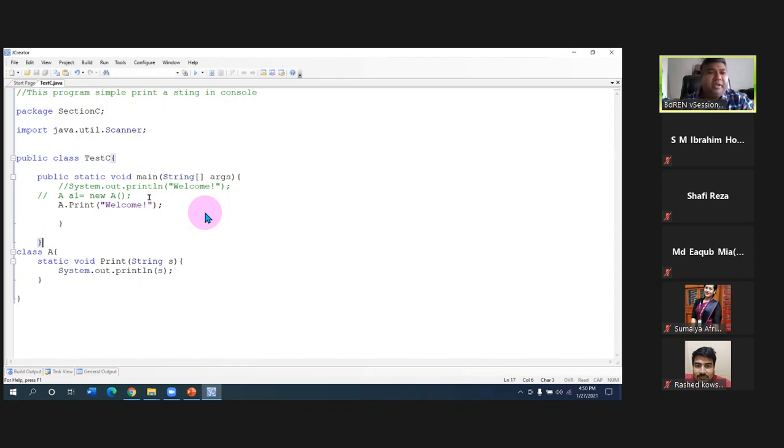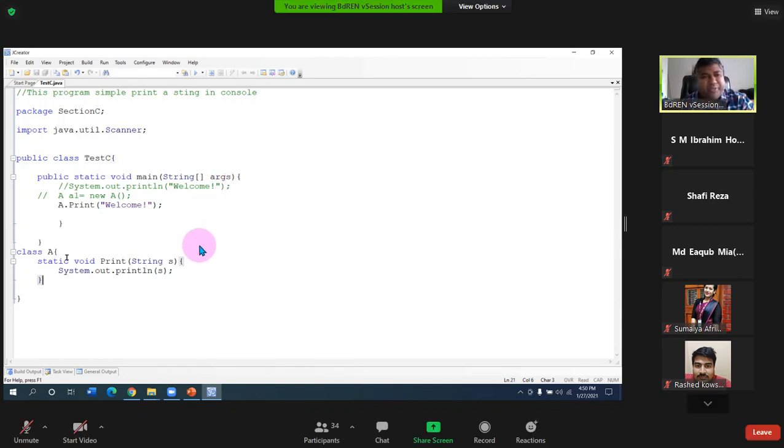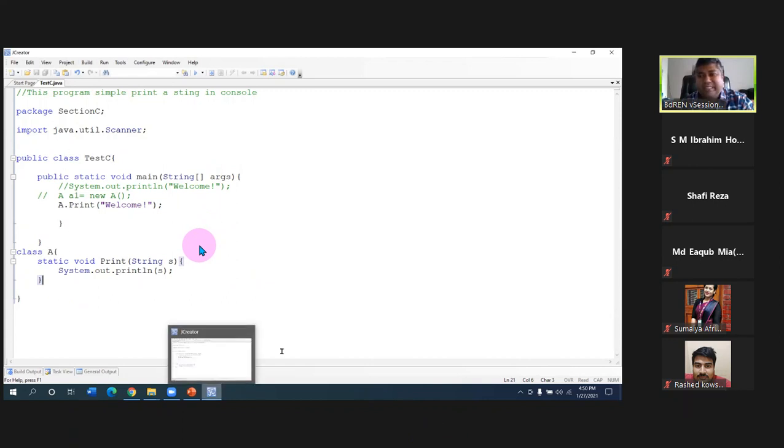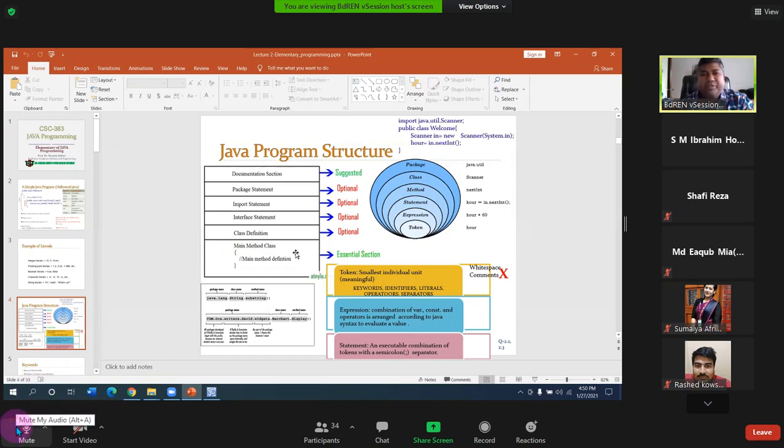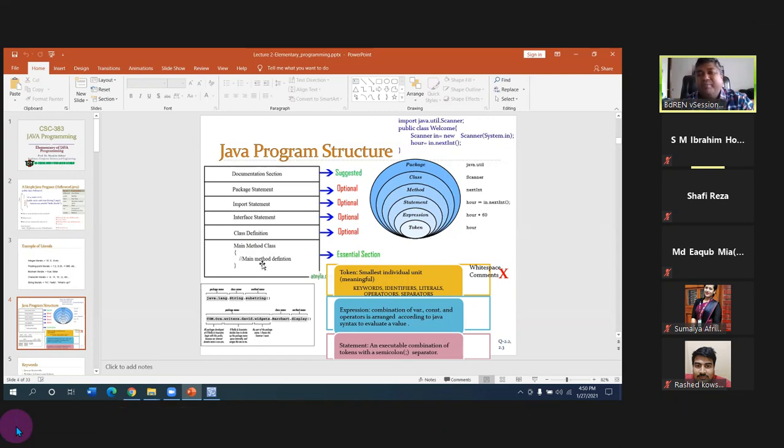Okay, so this is the hierarchy we can follow, and we can run our program. So this is the strategy of writing our program. See here, we have the document section, package section, import section, then interface section. We didn't learn interface yet, so I didn't include it, but I will include it later. You will see the use of interface. Then we have class definition, and inside the class definition we have method definition.